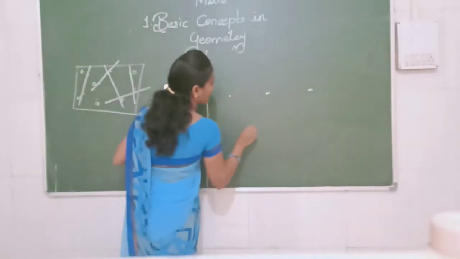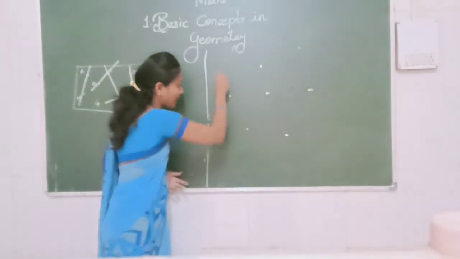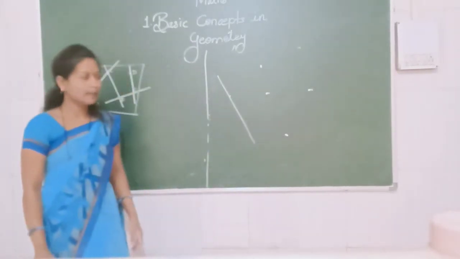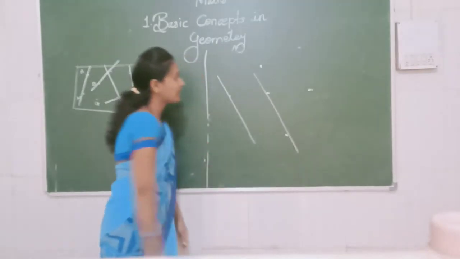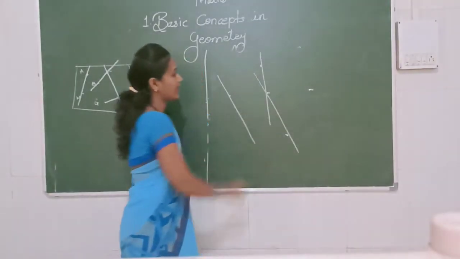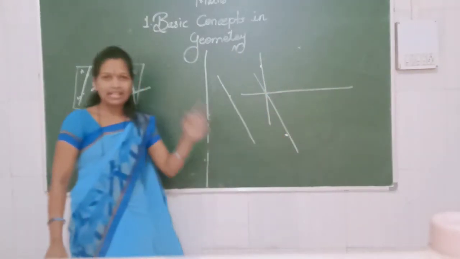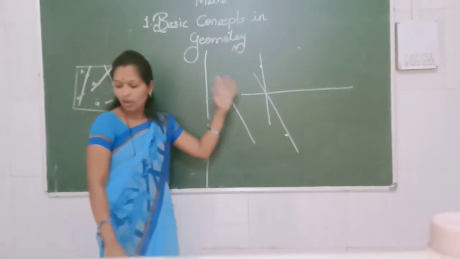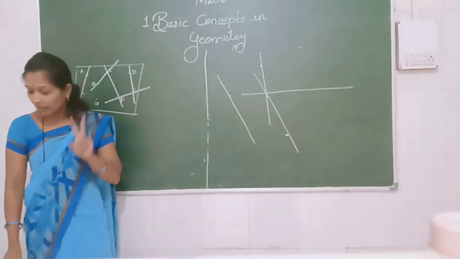Whatever points are given in front of you, and you are choosing any 2 points, just like these 2 points, you can draw only one line. You can choose these 2 points, you can draw only one line. Again, you can draw only one and only one line. So the meaning of this is that only one and only one line passes through the given 2 points.